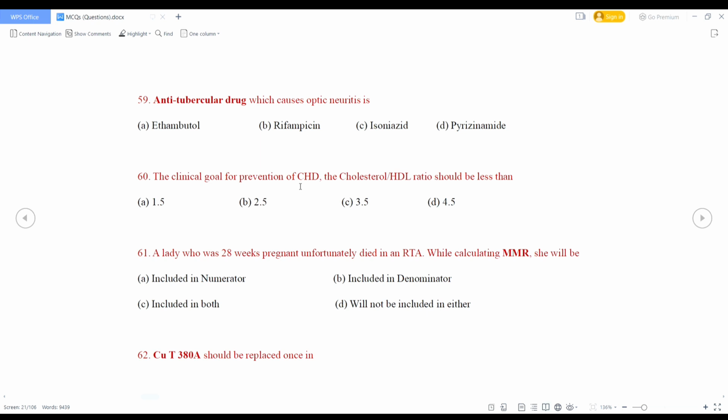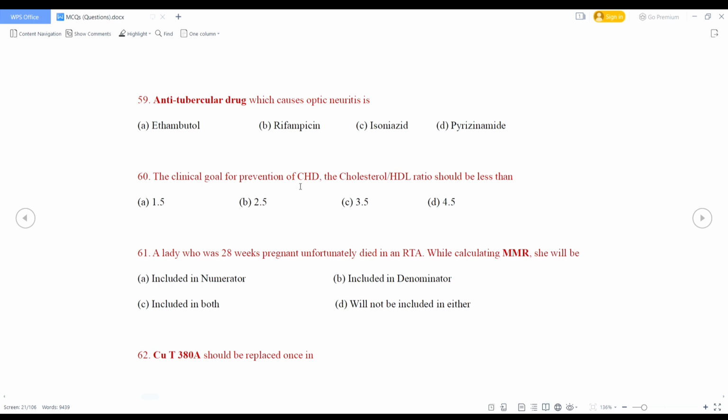A lady who was 28 weeks pregnant unfortunately died in an RTA. While calculating MMR, she will be included in the numerator, included in the denominator, included in both, or will not be included in either. So what is the right answer? In calculation of MMR, RTA will not be included because only pregnancy related causes are included in calculation.